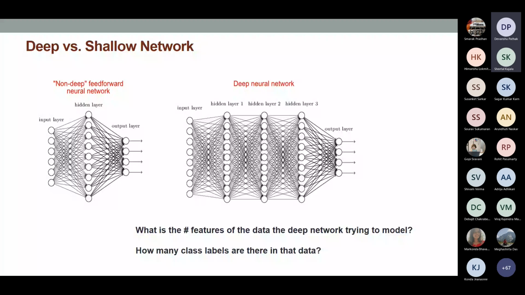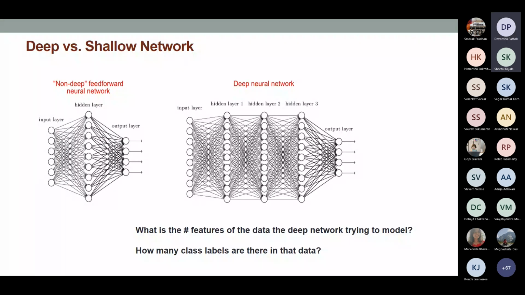And the number of weights connecting layer 2 to 3 is 9 into 9, that is 81, right? Any objection from anybody? No, sir. Okay, all right.